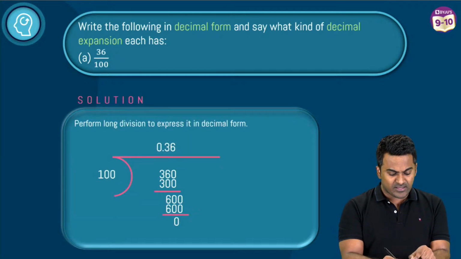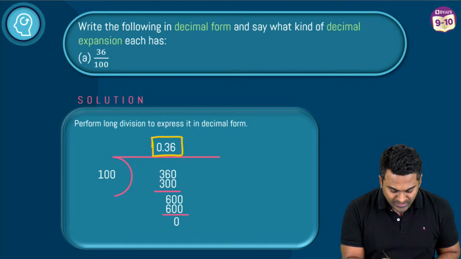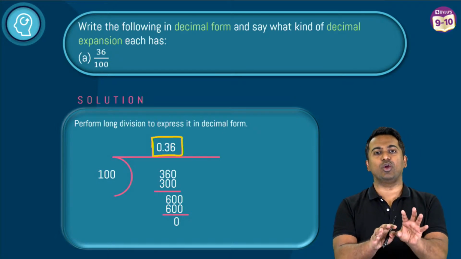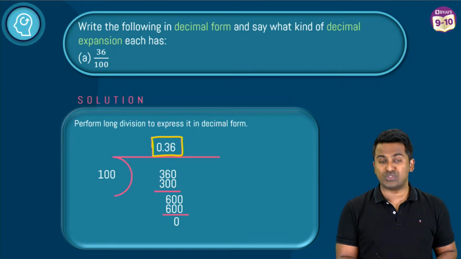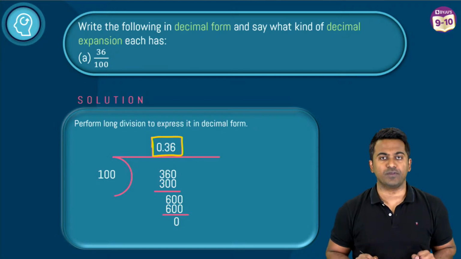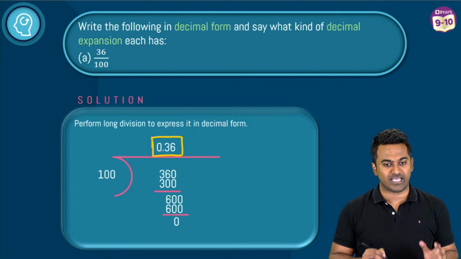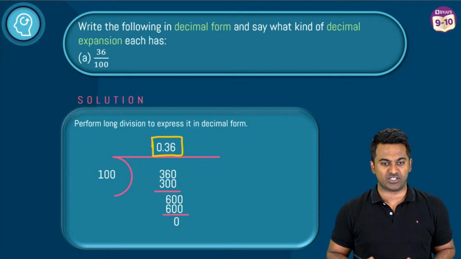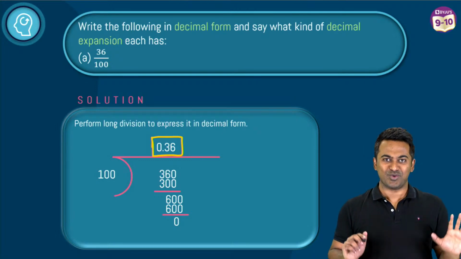When we divide 36 by 100 using this method of long division, what we get is 0.36. I'm sure you guys can do the division pretty well. And what do you observe here? It is terminating. Archit says 0.36. Rashmi says terminating. Well done. So you guys have understood.